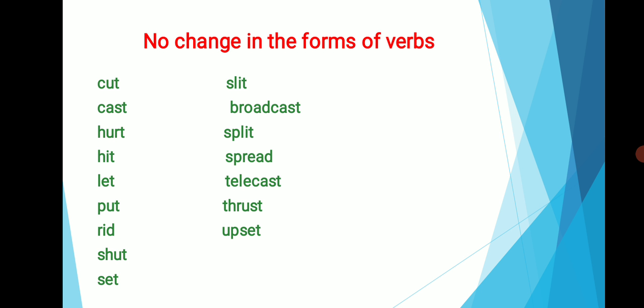The following is a list of verbs that do not change in form. They do not change in the past tense and past participle forms: cut, cast, hurt, hit, let, put, rid, shut, set, slit, broadcast, split, spread, telecast, thrust, upset, etc. These words have no change in their past tense and past participle forms.